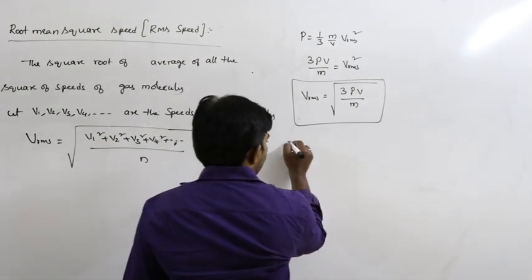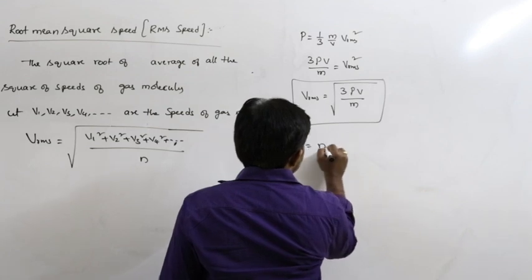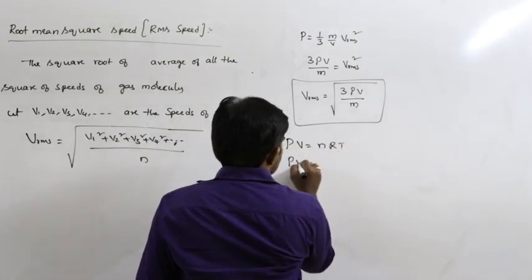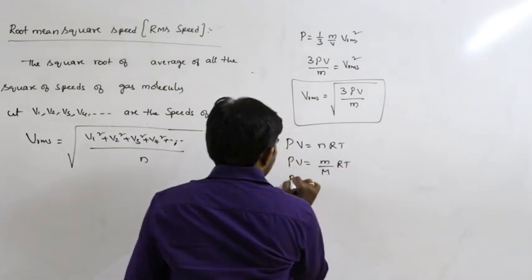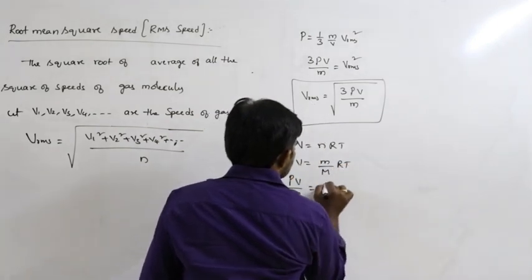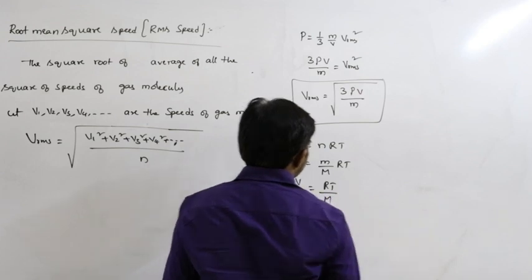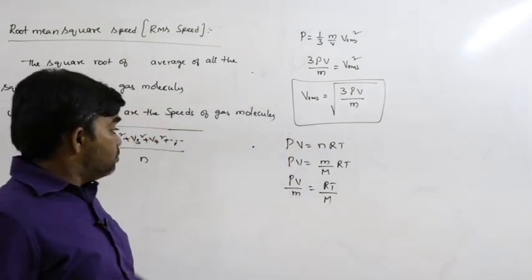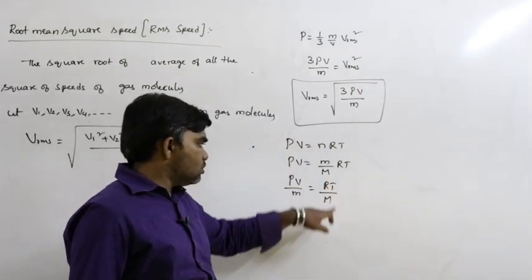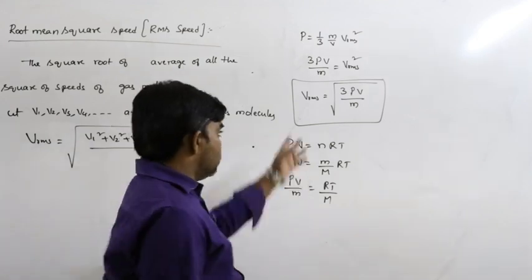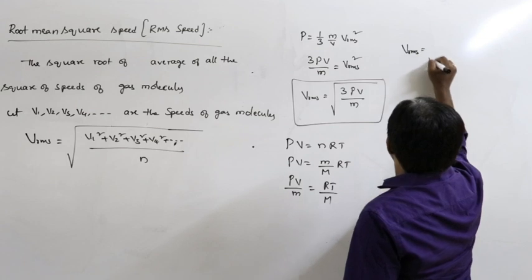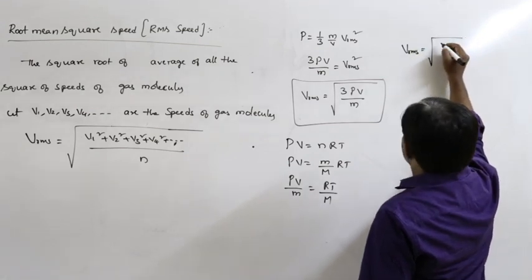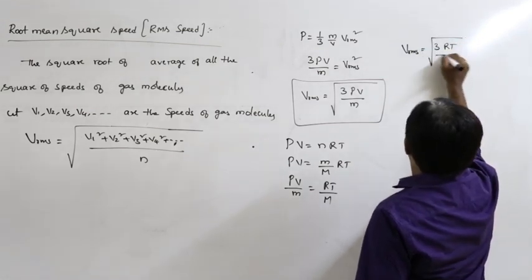But from the ideal gas equation we know pV is equal to nRT. So pV is equal to small m by capital M into RT. So from this, pV by small m is equal to RT by capital M. Therefore, from this we can write Vrms is equal to the square root of 3RT by M.